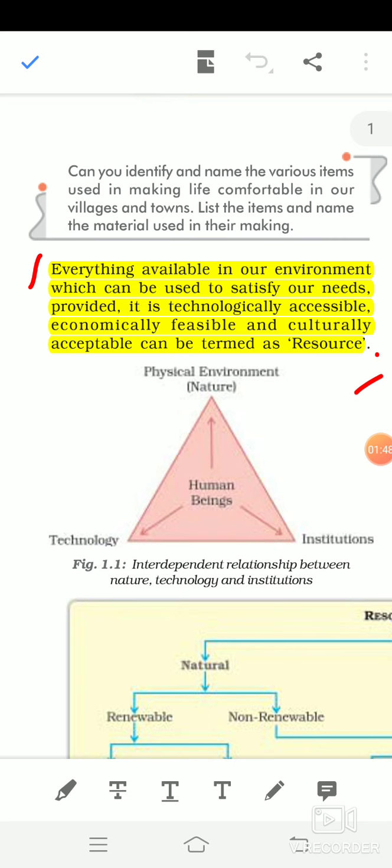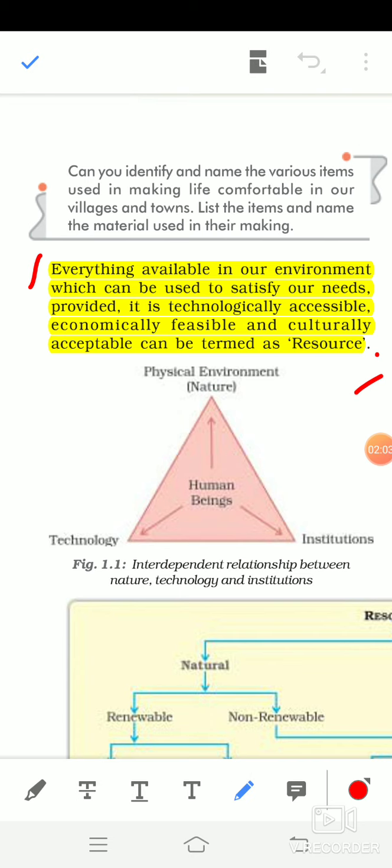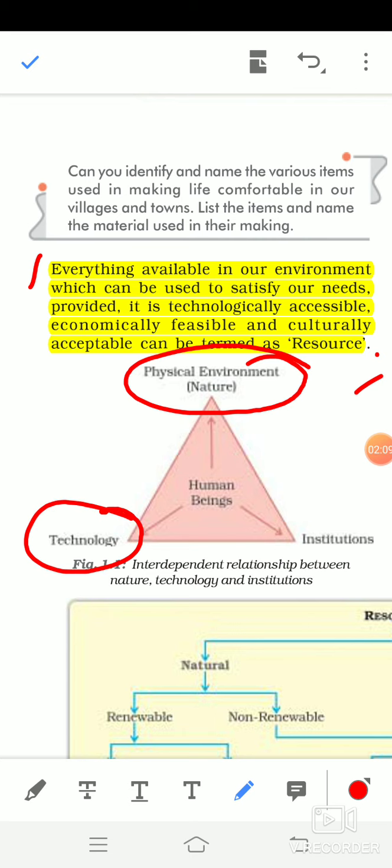Then if we look at the triangle, what is it showing? The interdependent relationship between nature, technology and institution. Nature means the physical environment is provided by nature. Then appropriate technology should be there. Then institutions should be there, factories and these things. Mainly the driving role is played by human beings. They connect each other and produce the things that satisfy our needs. So the main person here is the human being.